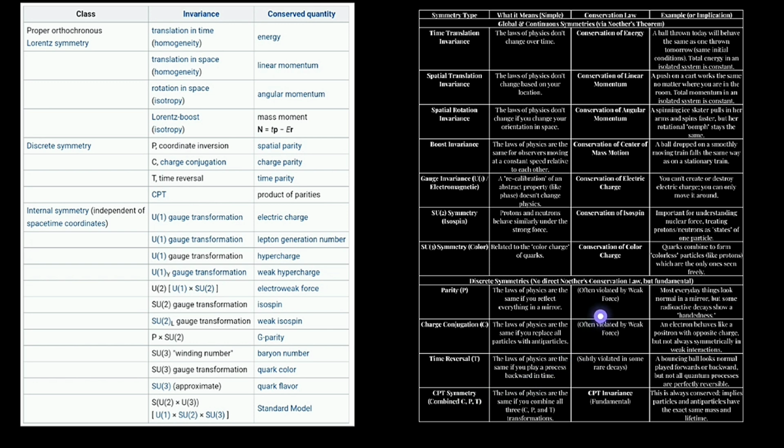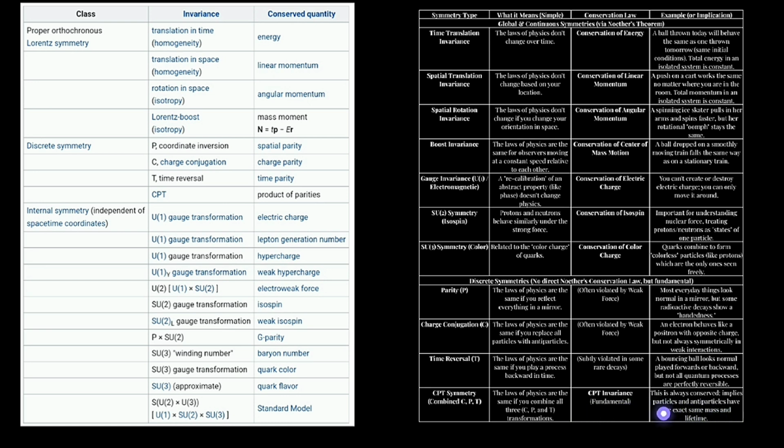So interestingly, as we saw earlier, the weak nuclear force violates parity as well as charge conjugation. But when we see CPT symmetry, all of this combined, then it is always conserved. The weak force also follows this. So this implies that particles and antiparticles have the exact same mass and lifetime.